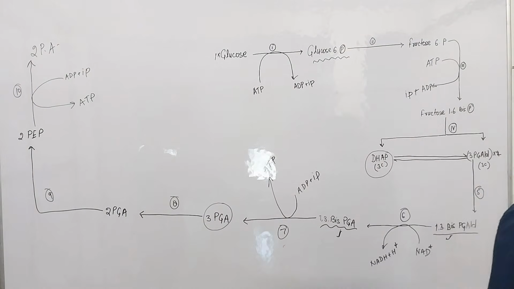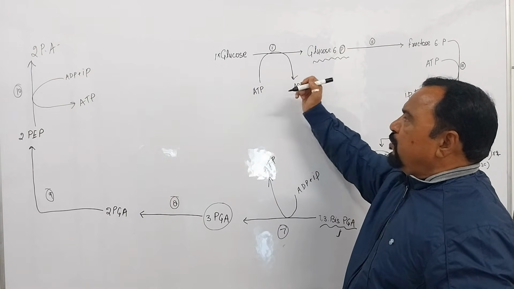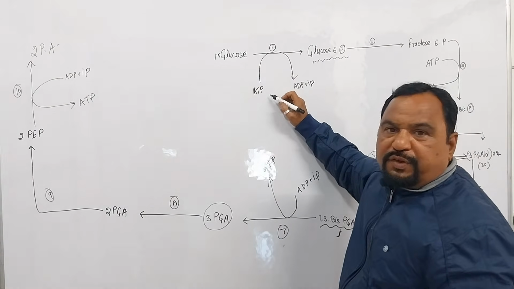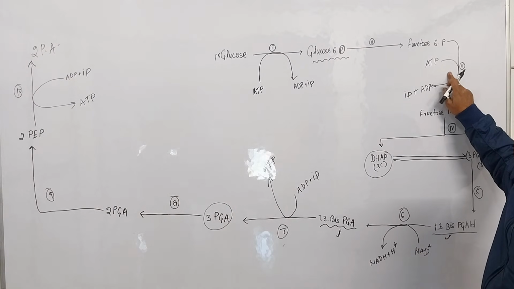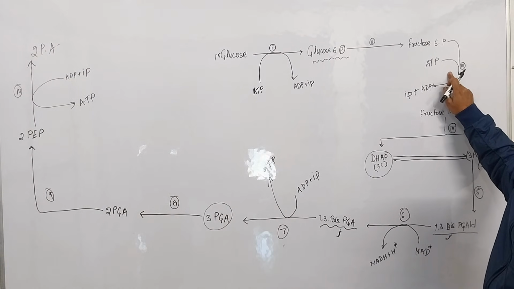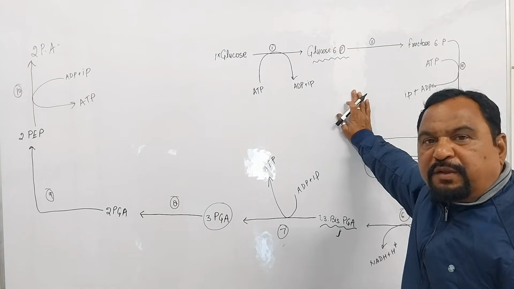Clear? Once you see, a question will be asked: where is ATP used up? Step number 1, step number 3. At 2 steps, step number 1 and step number 3, 1 molecule of ATP is used up each. Okay, and from which step is ATP produced?